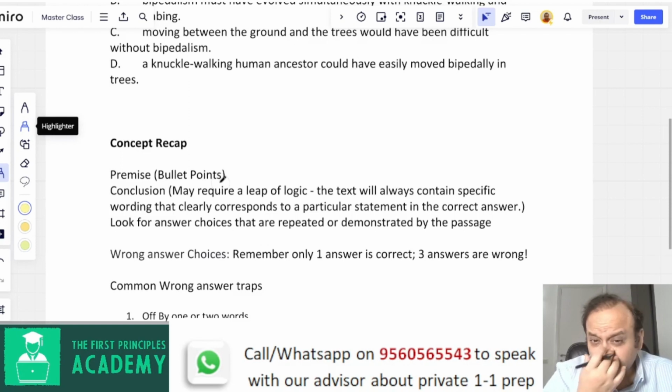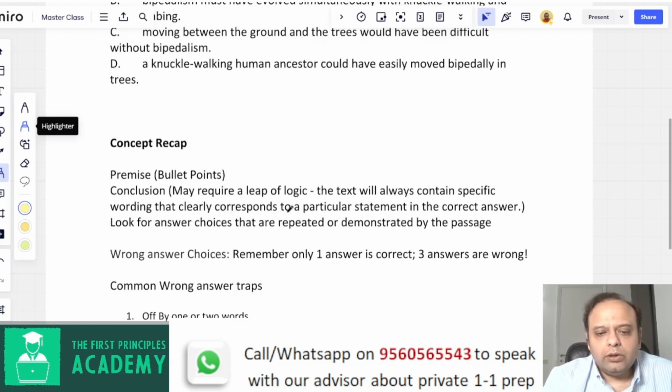Now, unlike some of the other questions on the digital SAT verbal section, you may need a certain leap of logic, a very little leap of logic. In most other cases, the answers are very direct. What's in the text is in the answer, but you may require a very small leap of logic. But you also need to be careful that the leap is very, very small. You can't make a major leap of logic because then any answer could be correct.